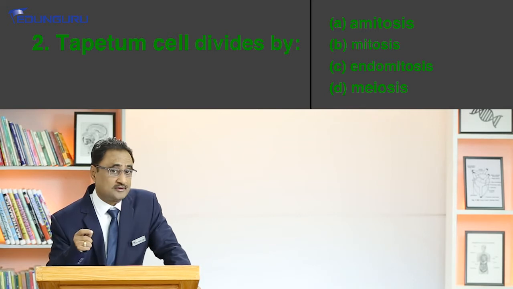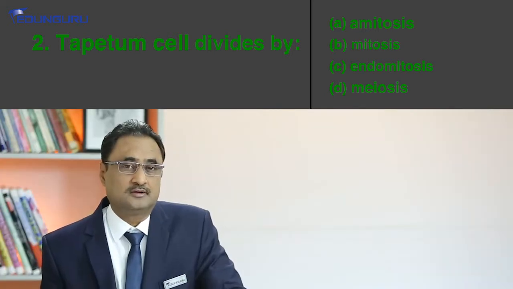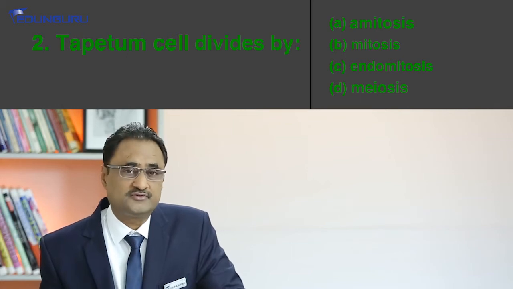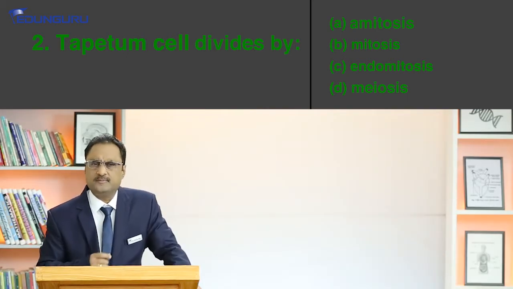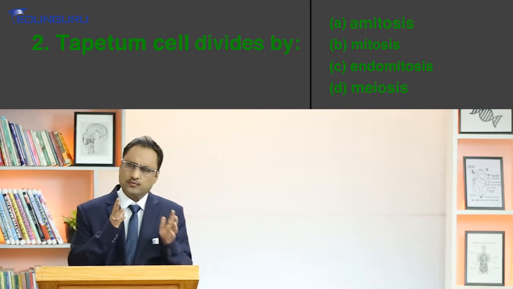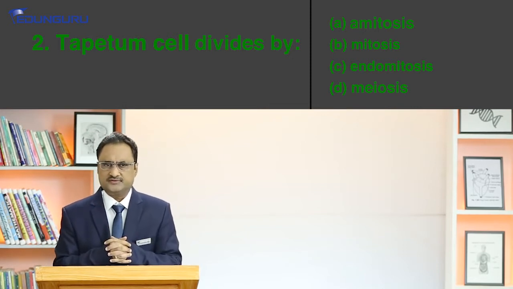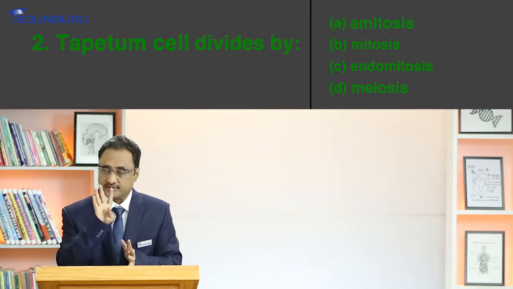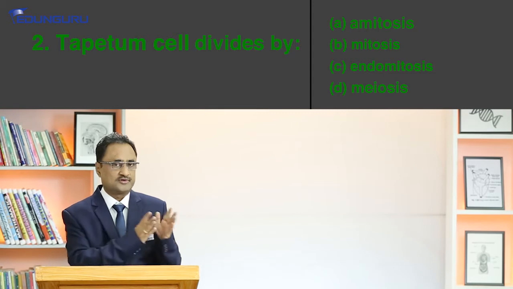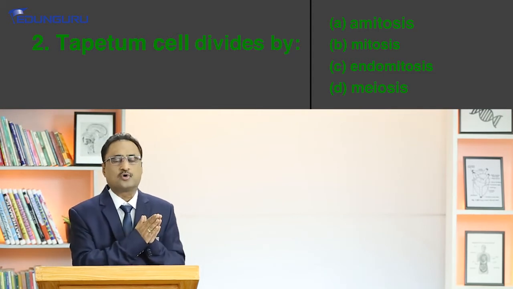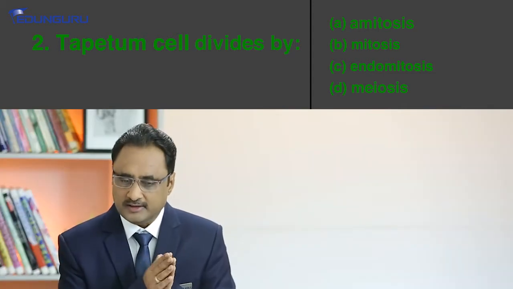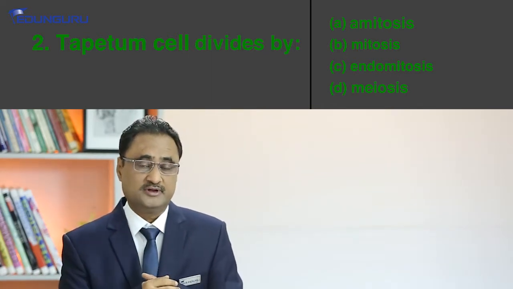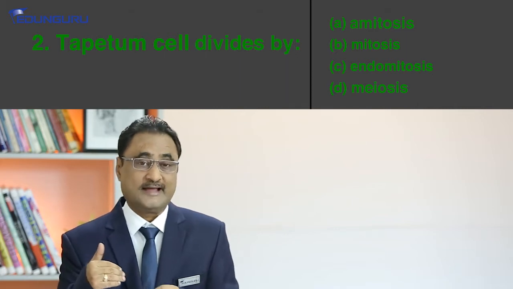The moment we understand the role, then the types of nuclear division involved is very much evident. Now what is tapetum? You see, the anther wall consists of 4 layers, right? What is the outer layer? The outer layer we call epidermis. This is followed by endothecium, then again by the middle layer, and the innermost layer is the tapetum.